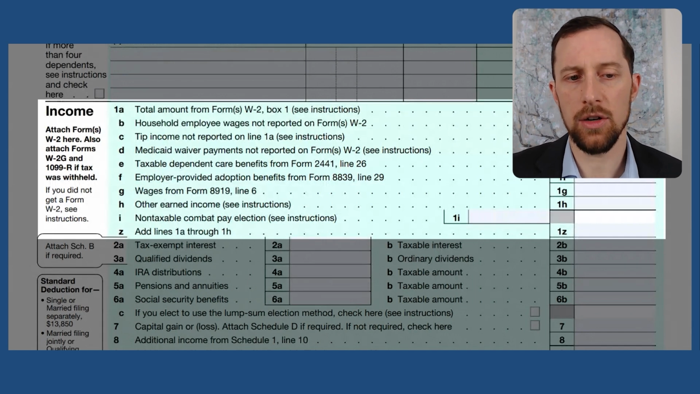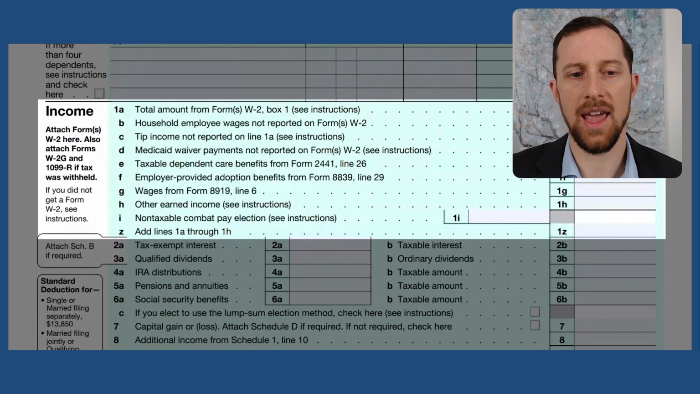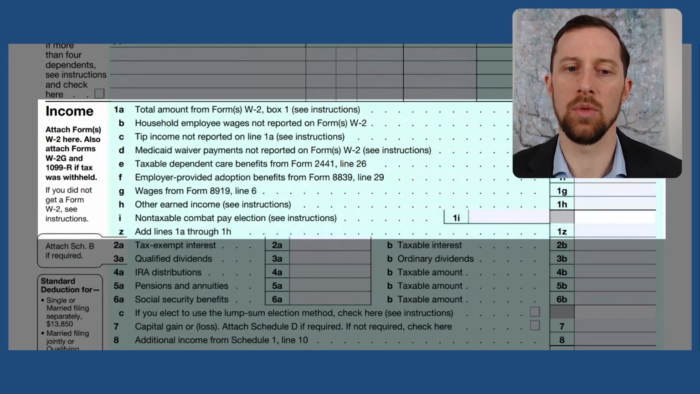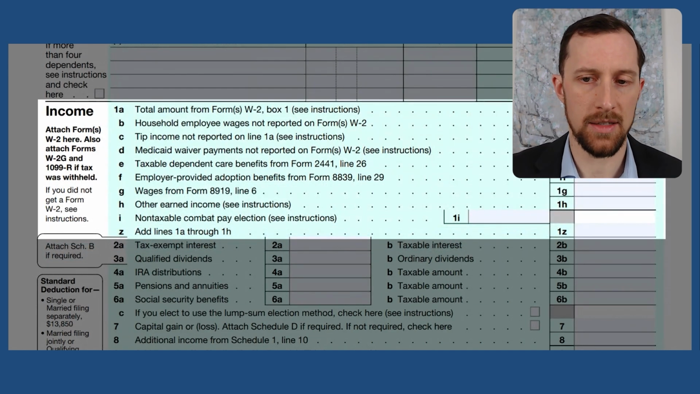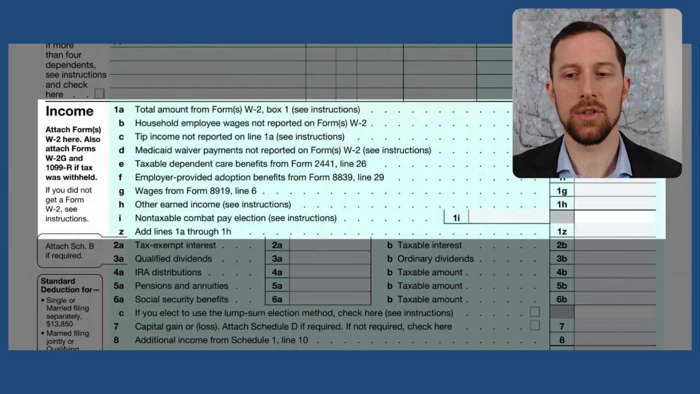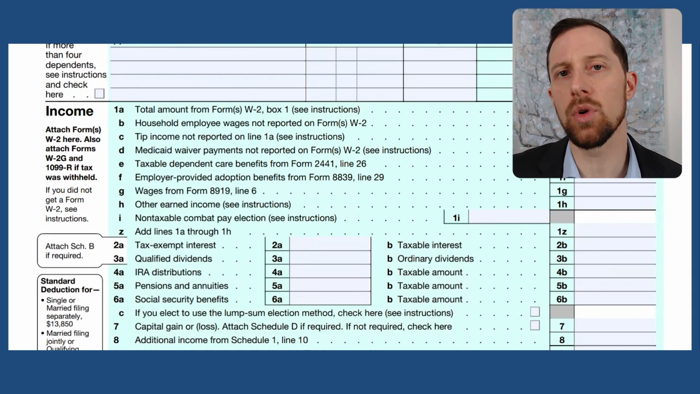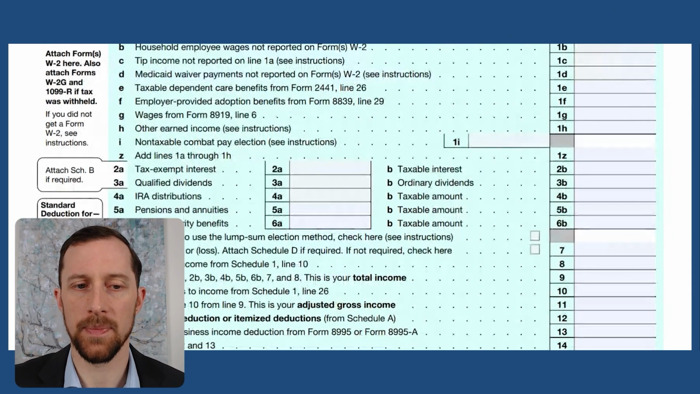And you'll take all of those different items and make sure that they are recorded correctly. And then here's our first add line section here. So line 1Z here, it's add lines 1A through 1H, or 1I in this, or 1H in this scenario. So what you're going to do is add all those together and put them over here in 1Z. That's our first summation. We'll see a few more of these throughout this video.